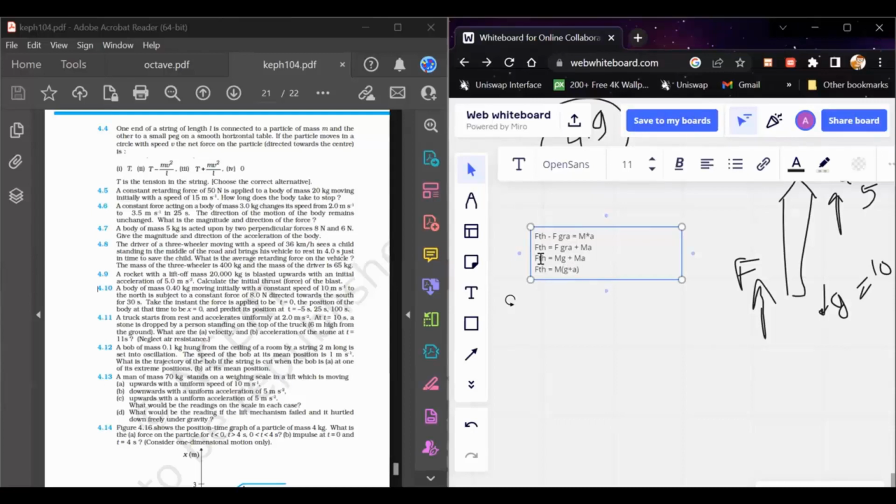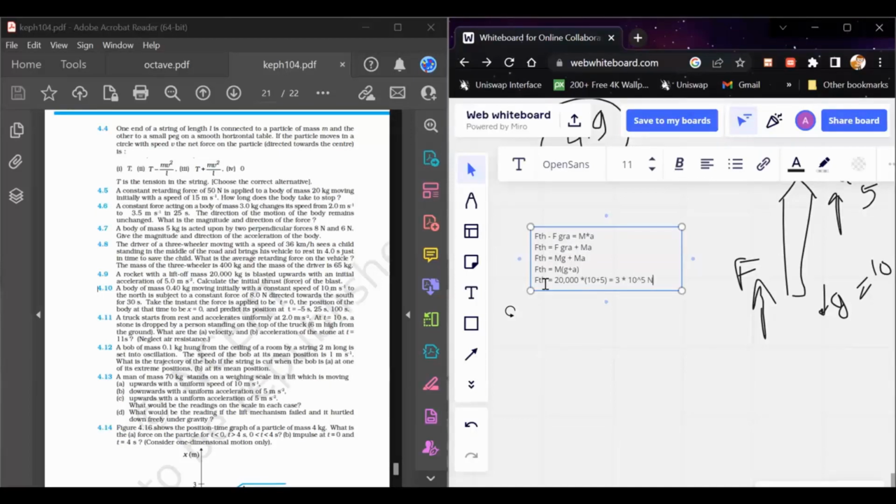Okay. So if we substitute the values, this finally comes to 20,000 into 10 plus 5. So 15 into 20,000. This comes equal to 3 into 10 to the power 5 Newton, I think.